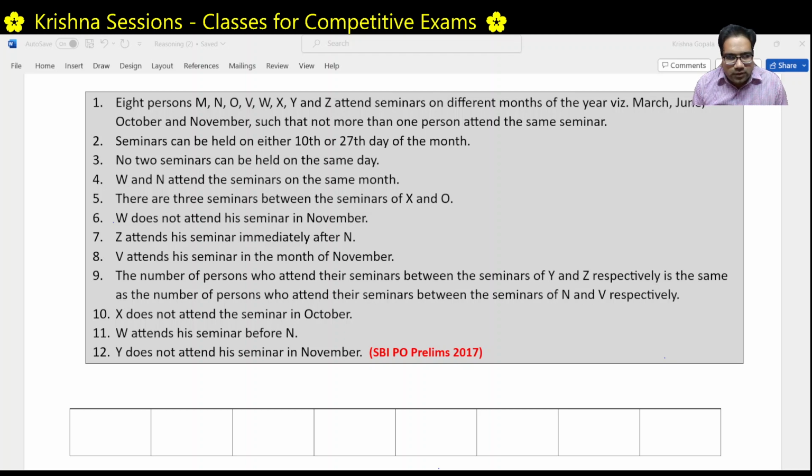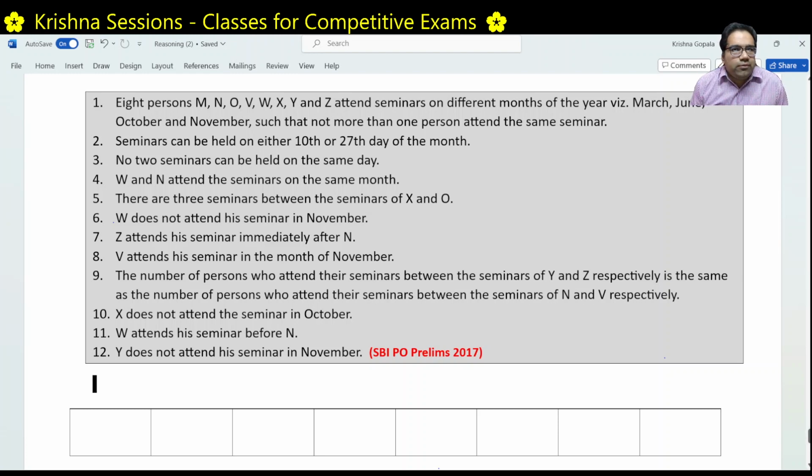Good evening, friends. Let us do one more problem. This is slightly tricky. This has come in SBI PO Prelims 2017. But this is a beautiful problem. Let's try to understand this.